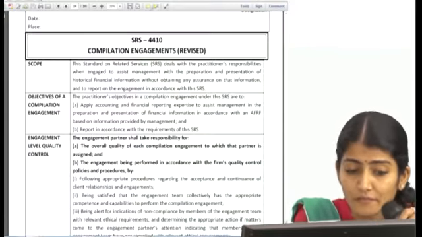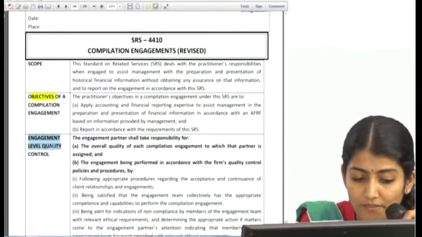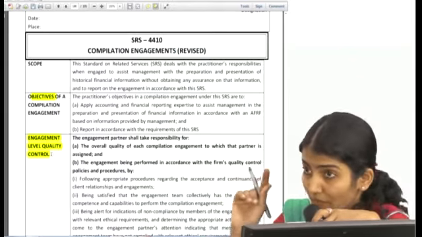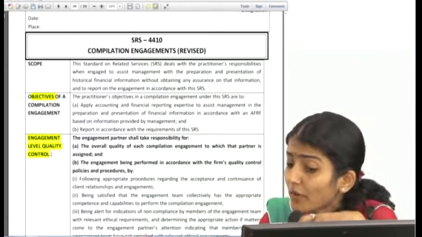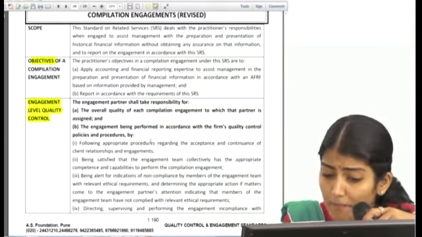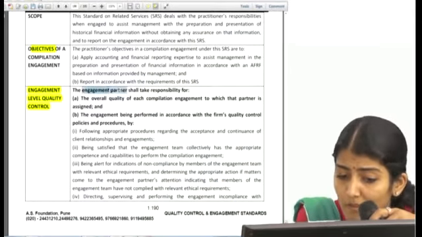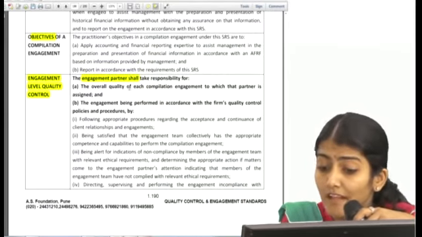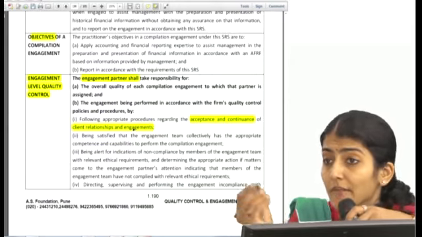You understand? So the first thing they talk of after the objective is the engagement level quality control, and you again have to remember LEHM. Who is going to be the leader for a particular compilation engagement? The engagement partner. He is going to be responsible. That is our leadership responsibility. Then the acceptance and continuance of the client relationship.